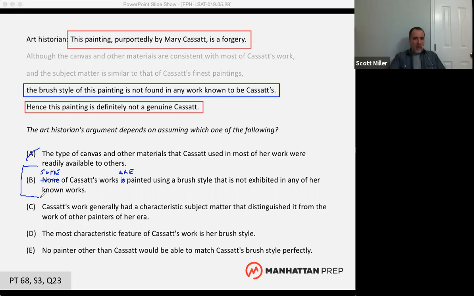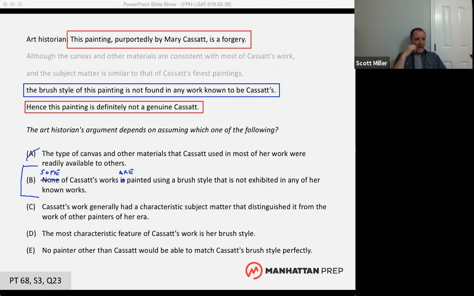Because in order for the argument to have any chance of being correct, we have to assume that this negated form, this objection, is not true. So if that's an objection that hurts the argument, it is necessary to assume that none of Cassatt's works is painted using a brush style that's not exhibited in any other known works. Right? And again, if this was true, if some of her works are painted using a brush style that's not exhibited in any of her other works, the painting could still be a forgery.